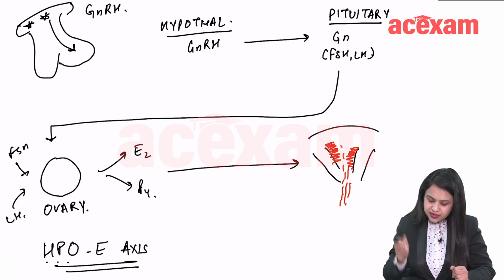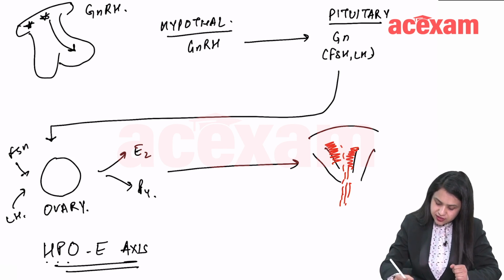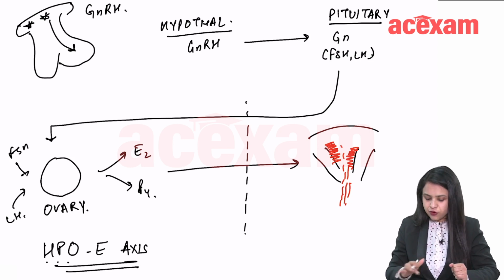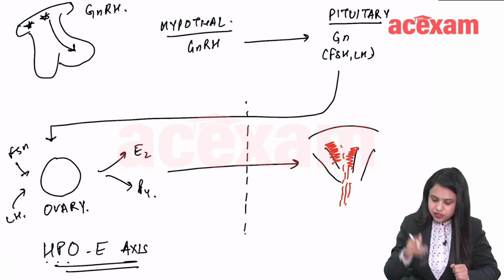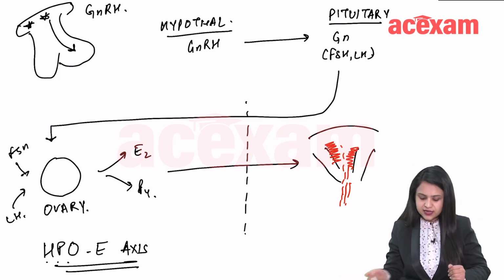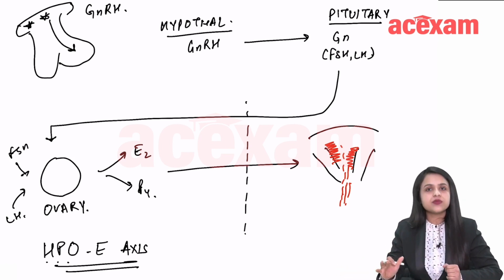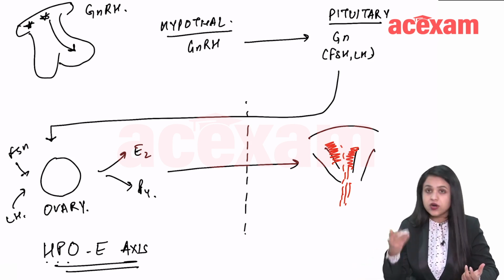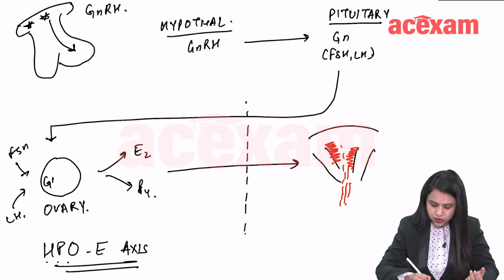Now, it is estrogen and progesterone which is leading to all the changes causing menstrual cycle. Now, why would there not be any estrogen and progesterone? If the ovary is not producing estrogen or progesterone. What is ovary? Ovary is gonad. Okay, ovary is a gonad, right?